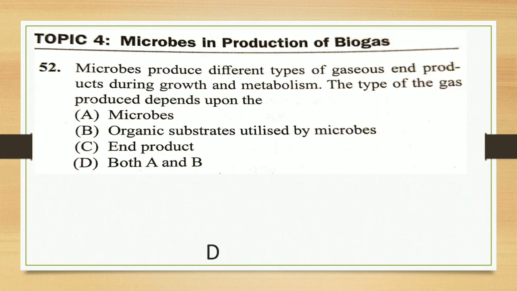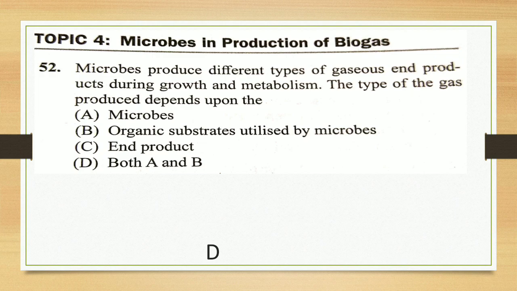Next, in biogas production, microbes produce different types of gaseous end product during growth and metabolism. The type of gas produced depends on what?